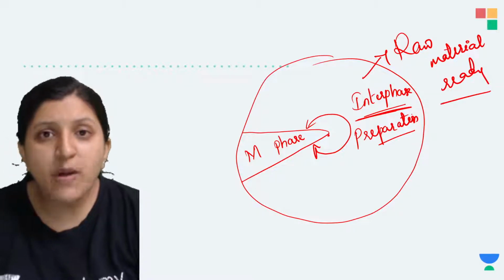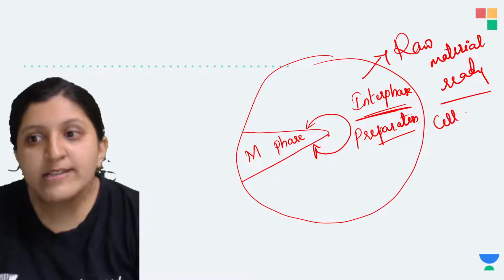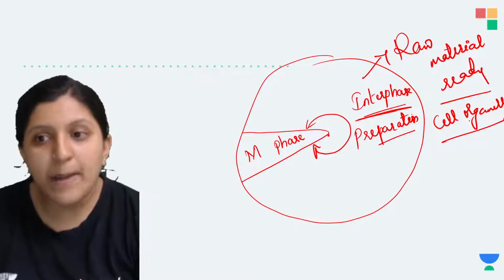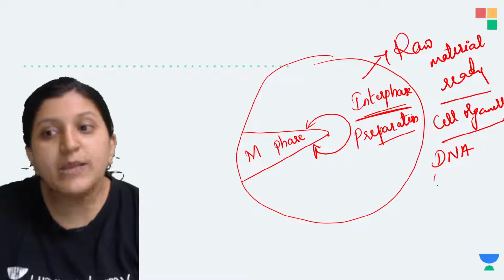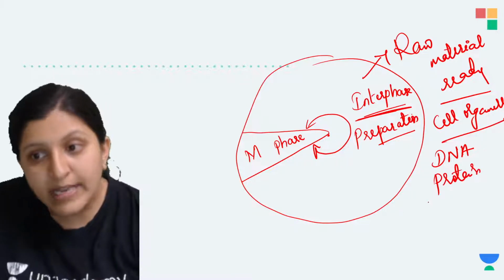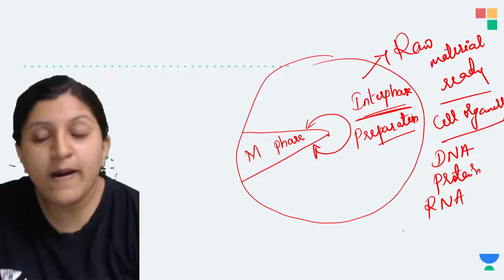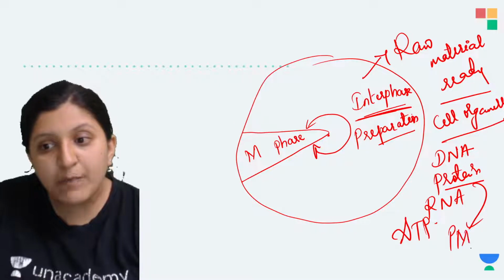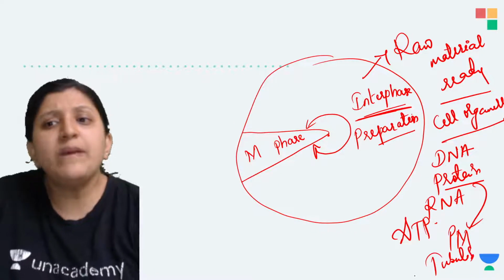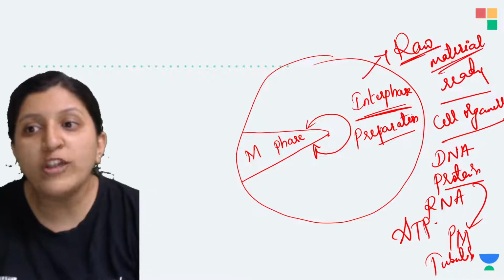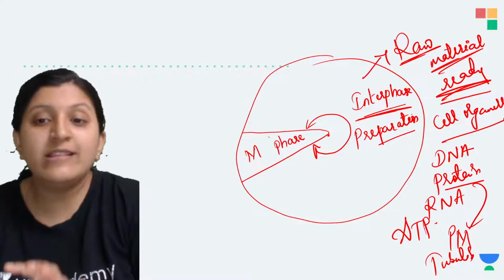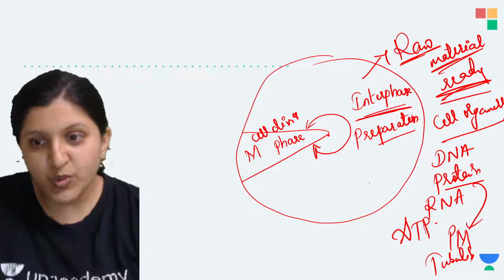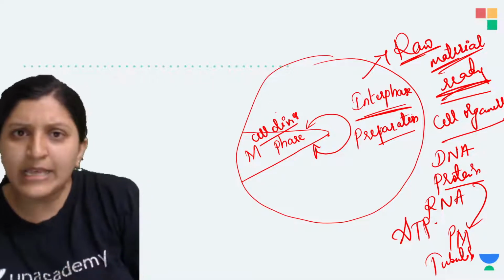What are those raw materials? Cell organelles are going to multiply, or we can say replicate. DNA is going to replicate, protein production is going to increase, RNA synthesis is going to increase, and ATP synthesis is going to increase. Plasma membrane proteins are kept ready, tubulin proteins are kept ready. So interphase is just keeping all the raw materials ready so that cell division can be completed successfully without any problem. In the M phase you will study many different things.